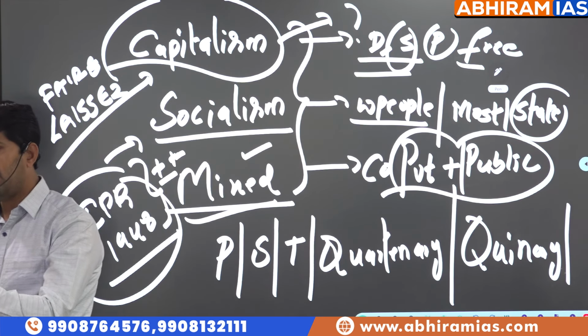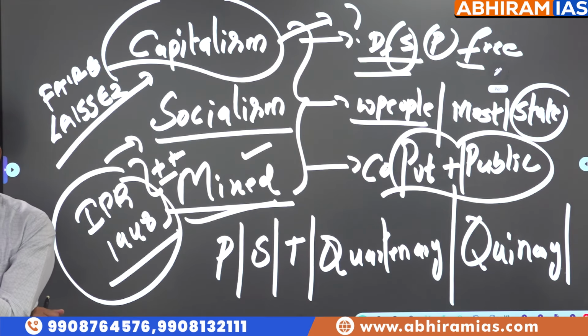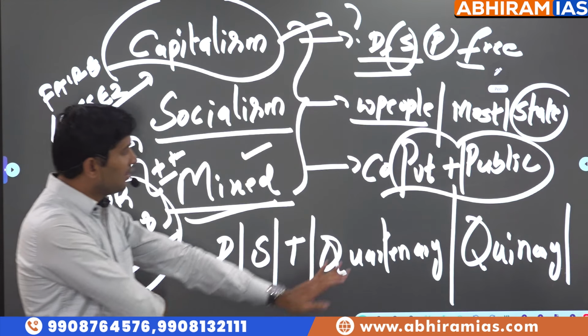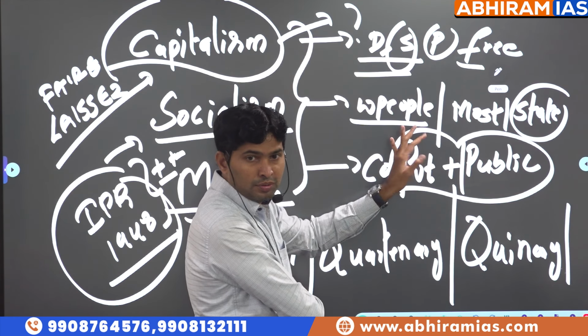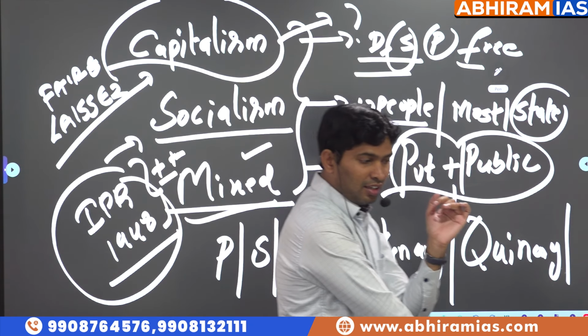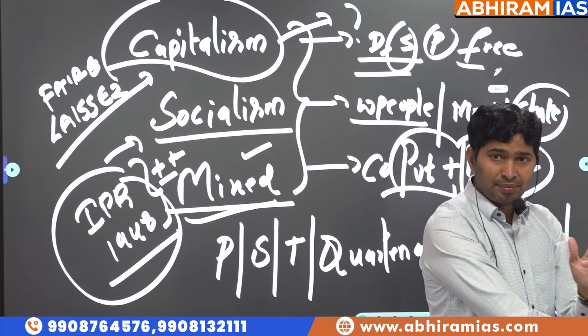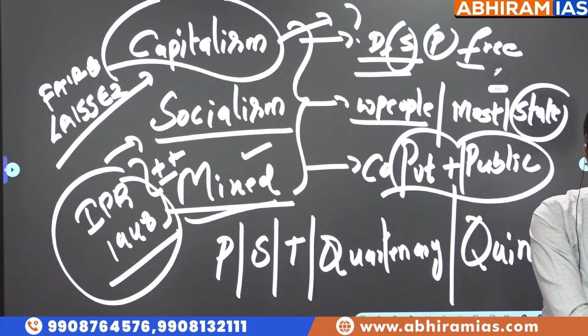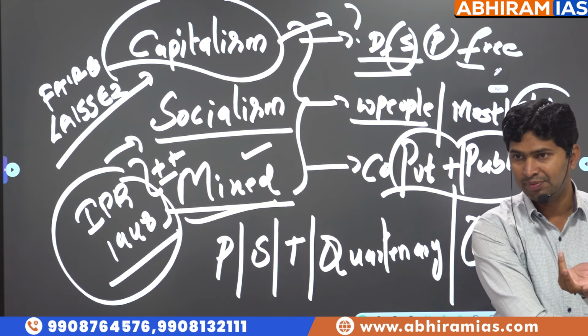However, our ideology is socialism, meaning welfare of the people is the motto of the state, but we permit certain sectors for the private sector also. Certain activities will be under the control of the government also. The ideology continues to be socialism, but the economic model adopted was the mixed economic model.